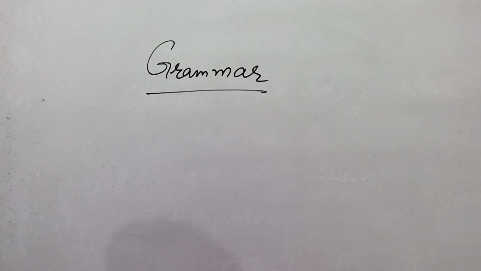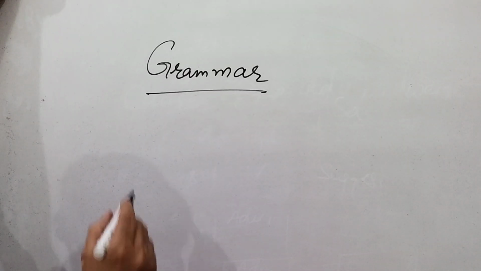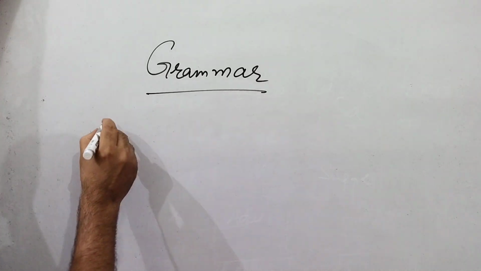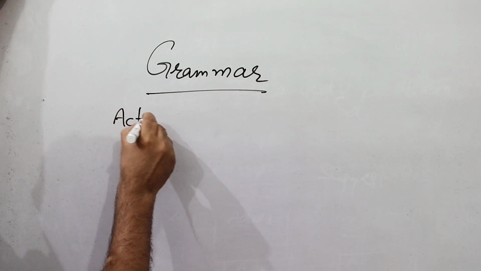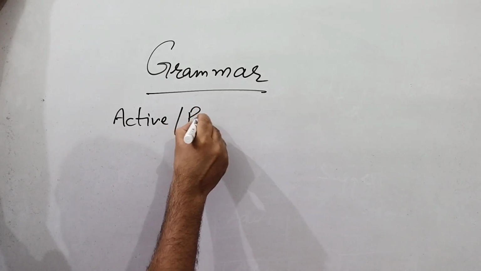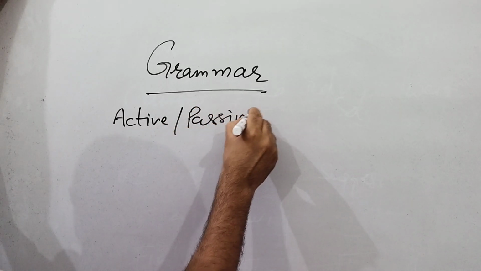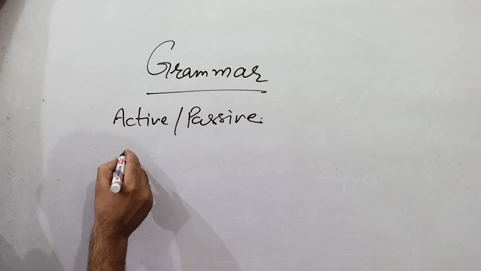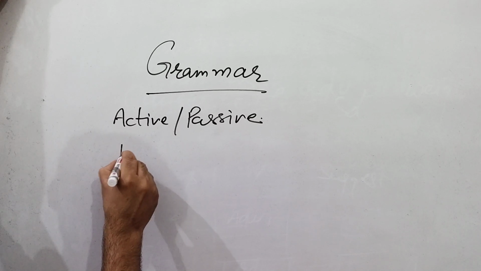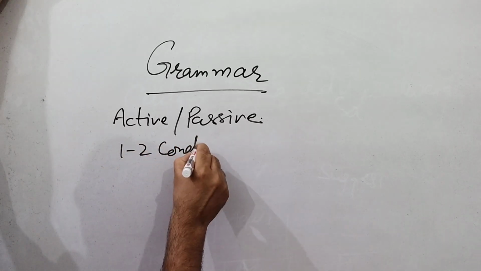So the kind of grammar that is needed in writing task 2 is important for you to learn. You should use active and passive, both type of sentences. Okay, you can also use 1 to 2 conditional sentences using if.